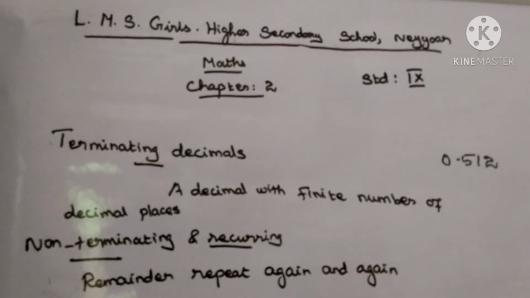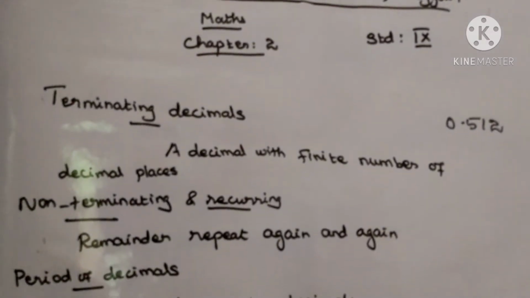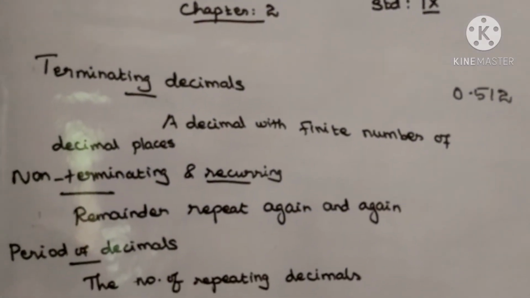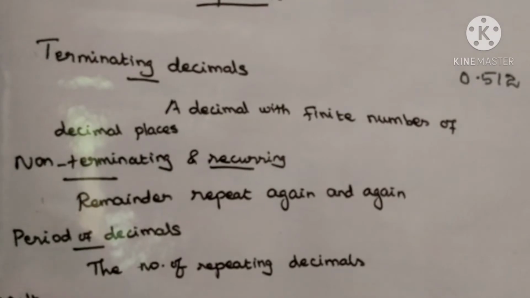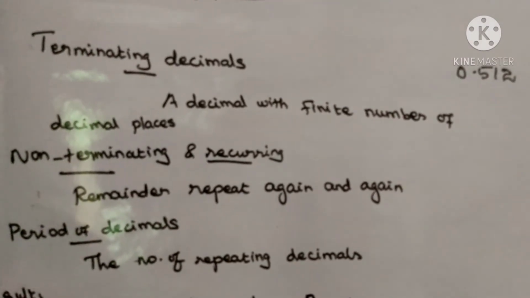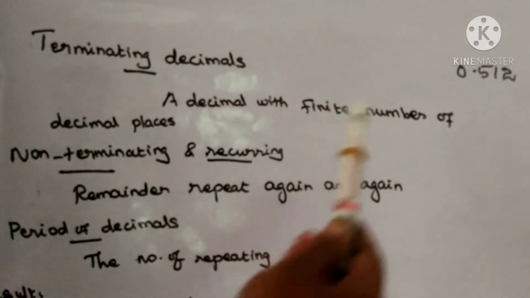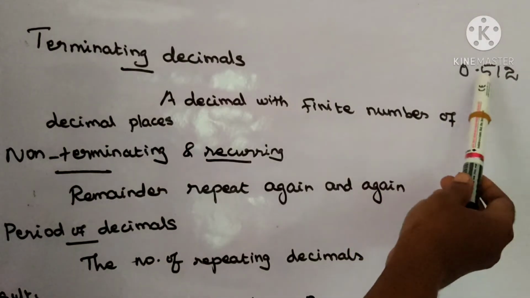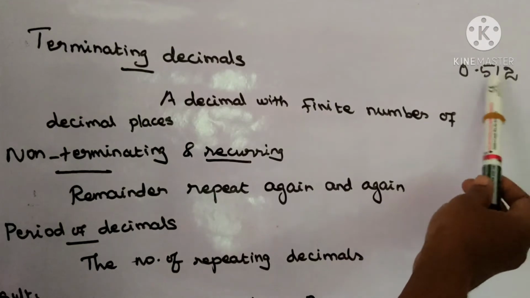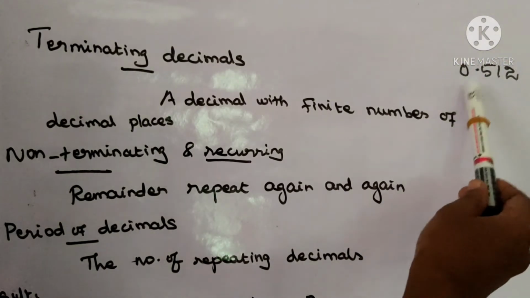Terminating decimals and non-terminating decimals. Listen. A terminating decimal is a decimal with a finite number of decimal places. The decimal point after we get the finite number of decimal places is called terminating decimals. See, for example, 0.512. The decimal after 3 digits. So, finite number of decimal places. So, this is the terminating decimal.